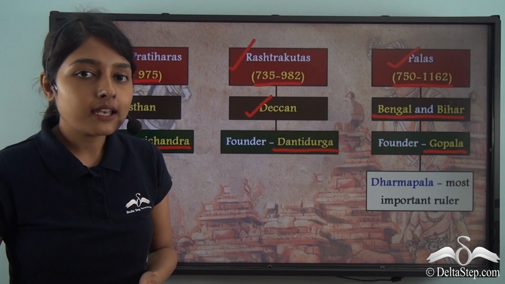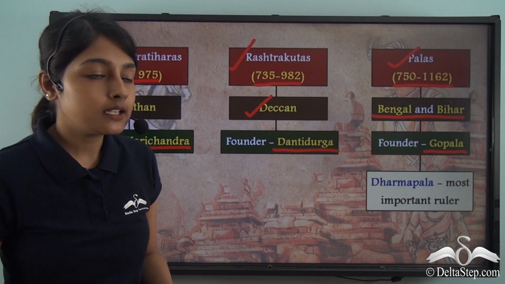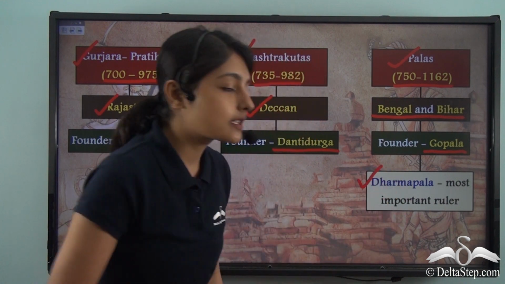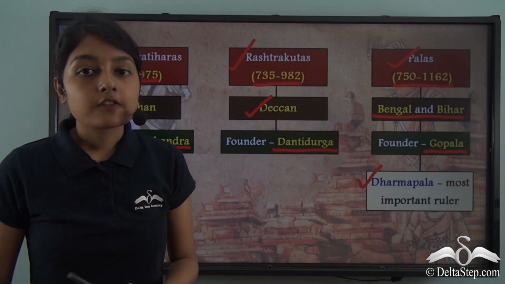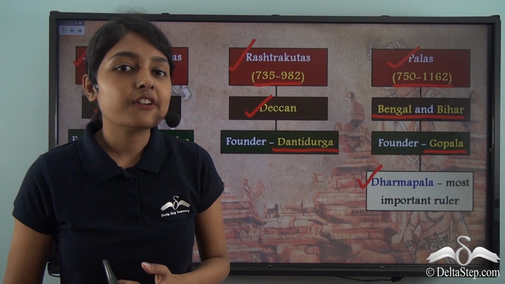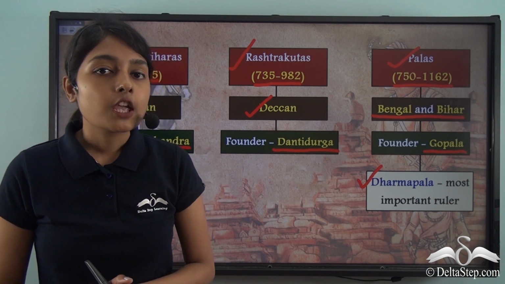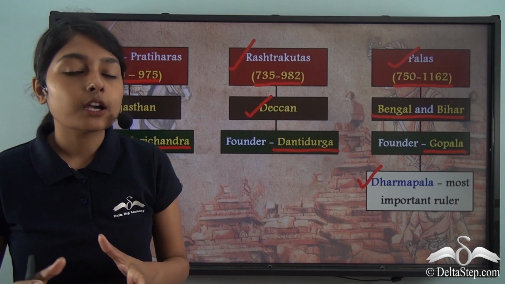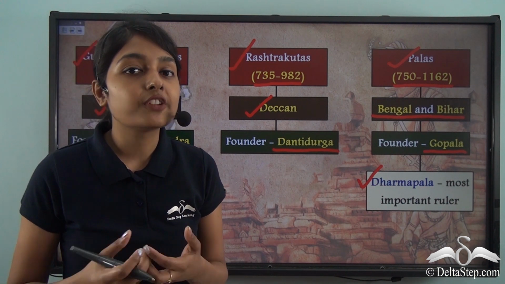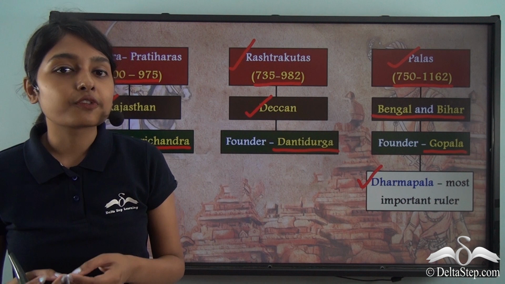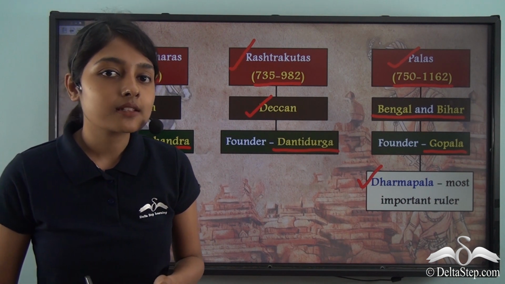And in this Pala dynasty, it was Gopala's son Dharmapala who was the most important ruler. We discussed how Dharmapala founded the Vikramshila University at Bhagalpur. We also saw that Dharmapala had constructed a vihara at Somapura to provide shelter to the Buddhist monks, especially during the rainy season.